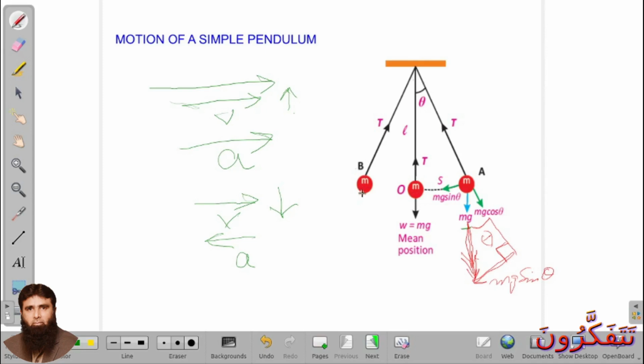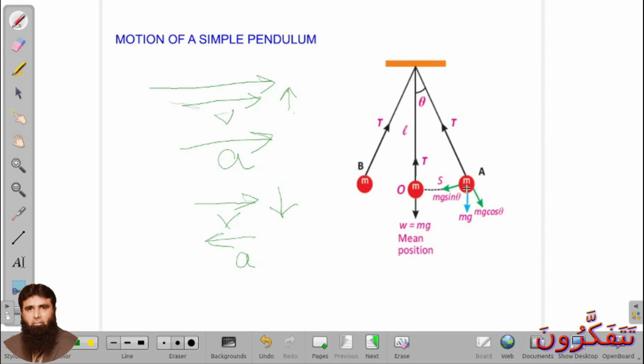Its velocity again becomes 0. Then again it starts moving towards O. When it moves towards O, its velocity increases. When it moves away from O, its velocity decreases.